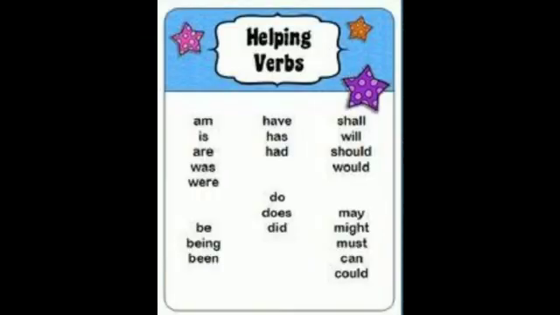There are some verbs which are called helping verbs: am, is, are, was, were, have, has, had, shall, will, should, would, be, being, been, do, does, did, may, might, must, can't, could. These are all called helping verbs, as they help the verb to complete the sentence.